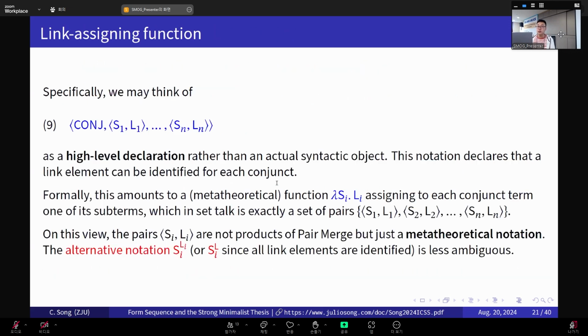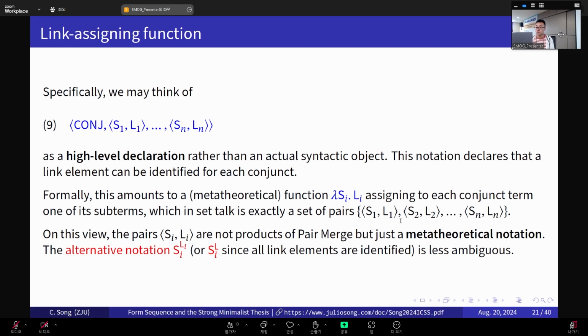And specifically, we may think of this notation from Chomsky 2019 not as a syntactic object, but as a high-level declaration. So we're changing our perspective here. The notation stays the same, but we're switching our perspective. And that means this notation just declares what form sequence is. It declares that a link element can be identified for each conjunct. And formally, this declaration simply amounts to defining a function like this that assigns to each conjunct term S one of its subterms L. And when we expand it in set theoretic terms, it's exactly a set of pairs like this.